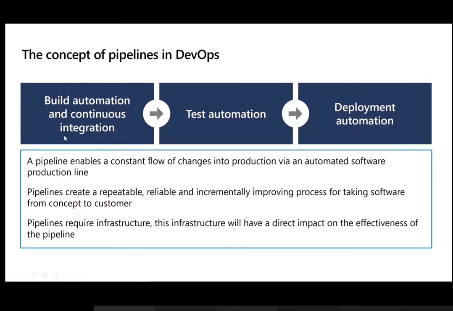So first of all, build automation and continuous integration is more towards building your code and having the tests. And test automation is more from a workflow perspective. That means the tests you have defined here will run at the second stage once you are done with your build, to test while you are trying to integrate your code.